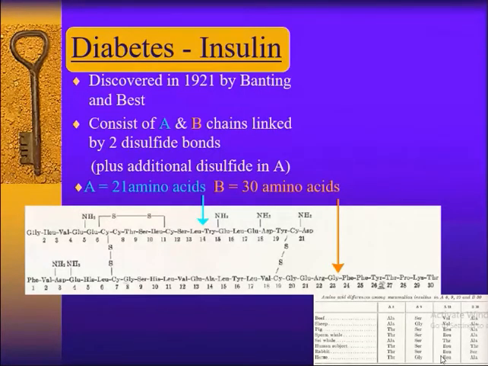Previously, we were using porcine insulin, pig insulin. In pig insulin, in A8 position there is threonine, and human also threonine. In A9 position, pig has serine, human also serine. In A10 position, pig has isoleucine, human also isoleucine. In B30 position, pig has alanine, whereas human has threonine.